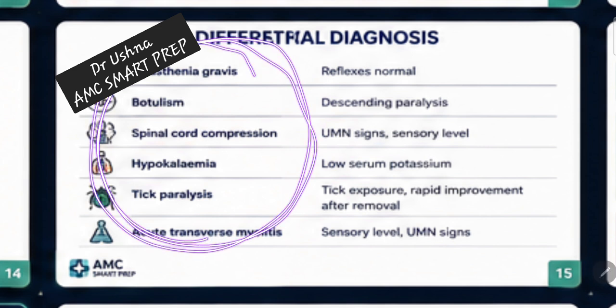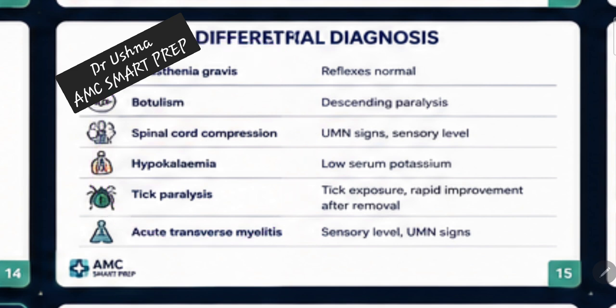Okay, so be particular about the differential diagnosis as well, how you are going to rule out these conditions. Myasthenia gravis also presents with weakness of the muscles. Botulism also presents with weakness of muscles. So how are you going to differentiate between them? In myasthenia, reflexes are going to be normal. Your GBS has areflexia.